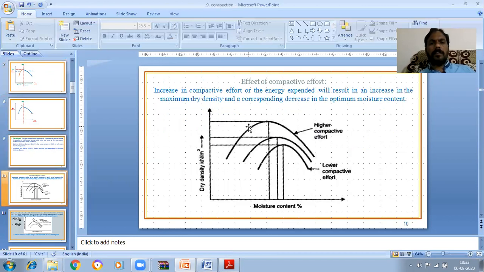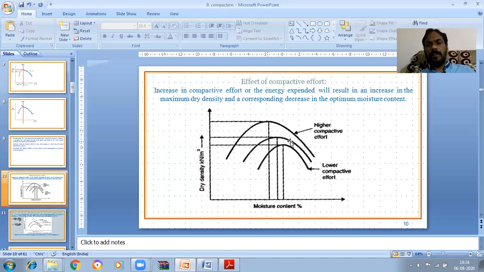This is the compaction effort. When the compaction effort is normal, let us say, this is the higher compaction curve. This is the lower compaction curve. So when the compaction effort is increased, what will happen? Dry density will increase, but water content or moisture content decreases.